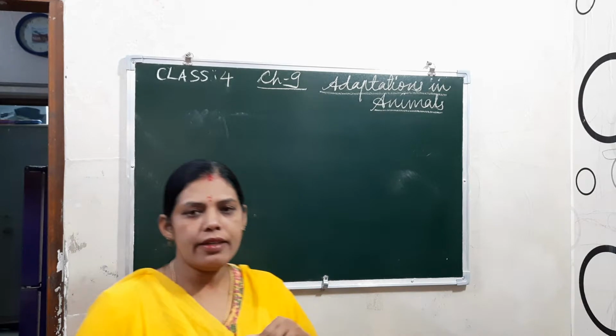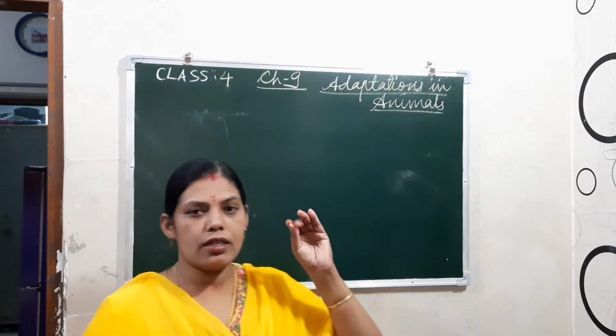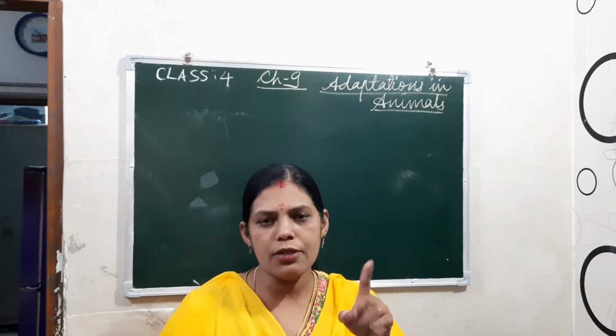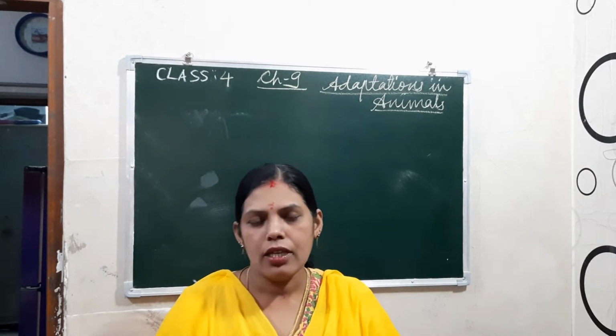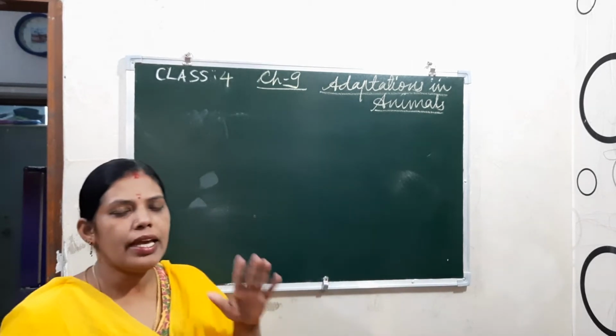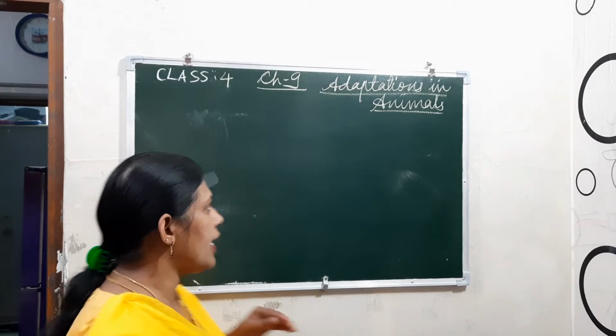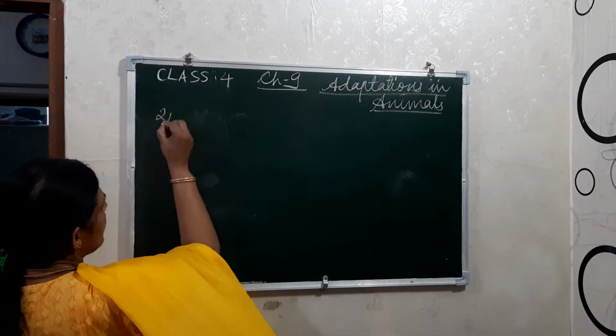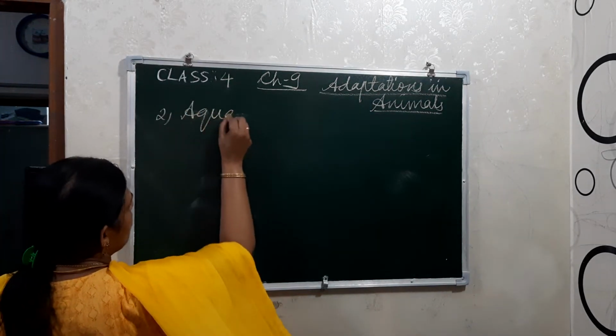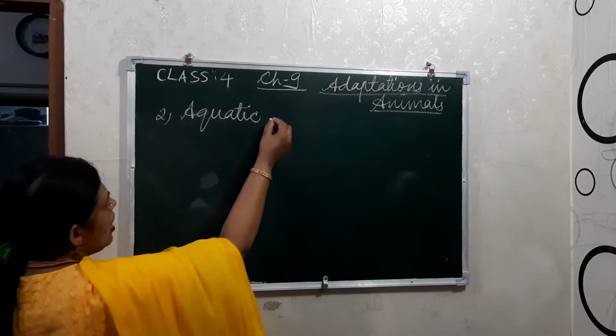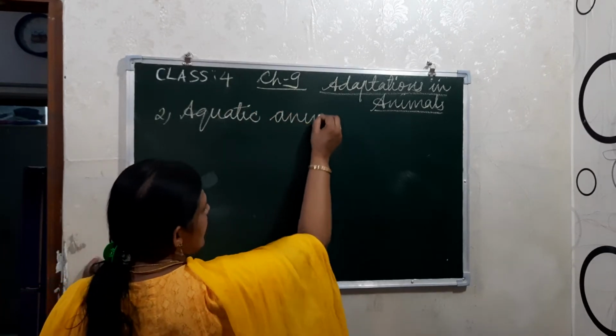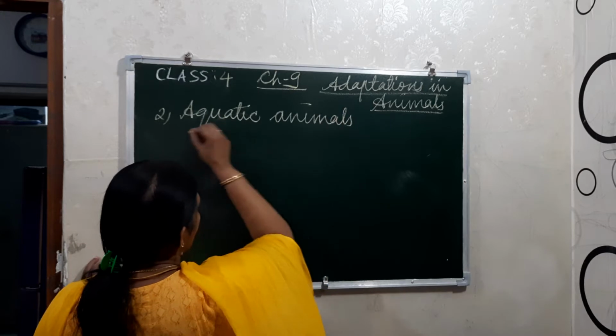In the previous class I explained about animals on the basis of their habitat, and that was terrestrial animals, which live on land. Now today I am going to explain about the second one, aquatic animals. Aquatic animals means these animals live in water.